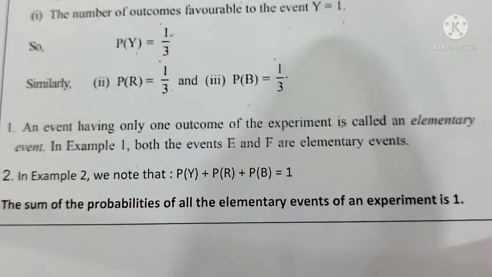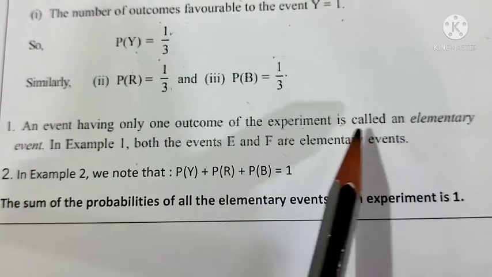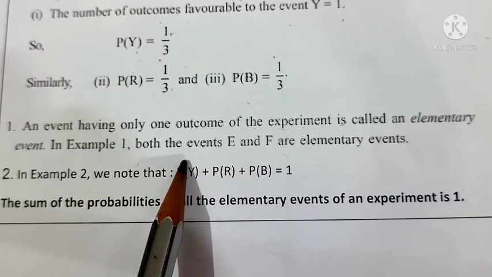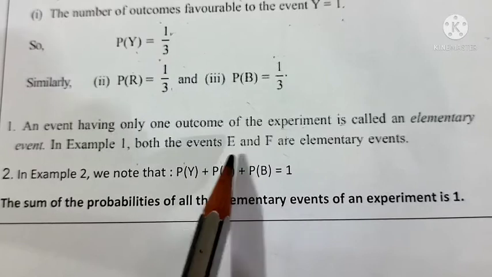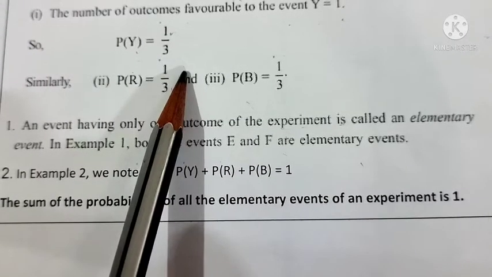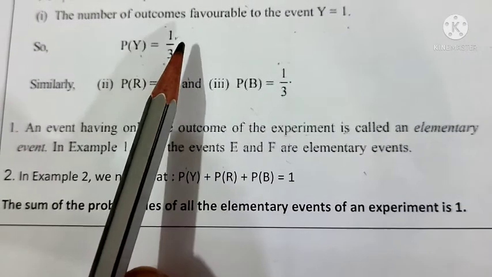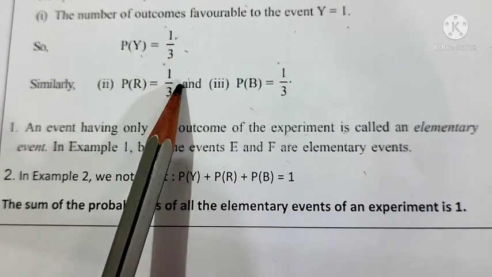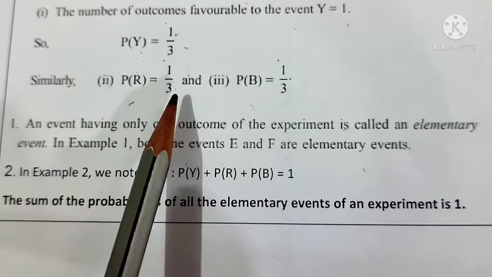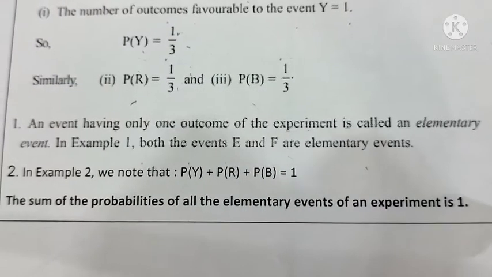Let us see the definition now. An event having only one outcome of the experiment is called an elementary event. In example 1, probability of getting tail and getting head, both are elementary events only. Example 2 also has elementary events only, because for getting a yellow ball there is also one outcome favoring and probability is 1 by 3. Getting a red ball, one outcome only favoring, that is also equal to 1 by 3. Getting B, that is also equal to 1 by 3.